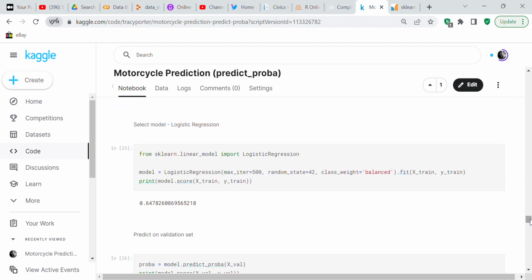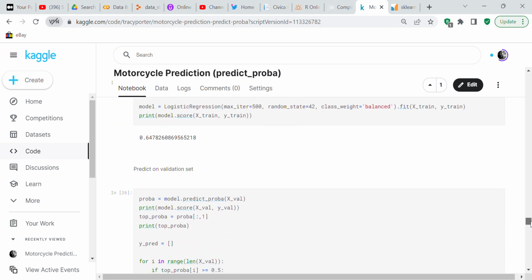So now we're going to use logistic regression. And then we train and fit our model. You notice we've got max iterations at 500, random state at 42, and class weight is balanced. And the reason why you set class weight to balanced is because there's a class imbalance. And it does improve your score. If you don't set class weight to balanced, you're going to have a low score. So we got 64% accuracy when we set our class weight to balanced.